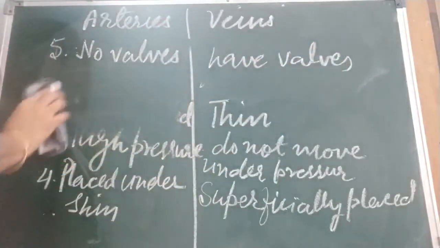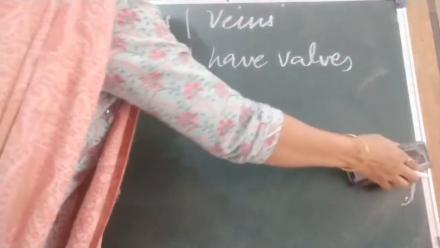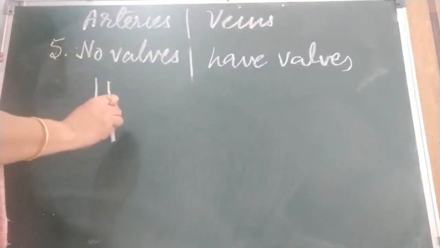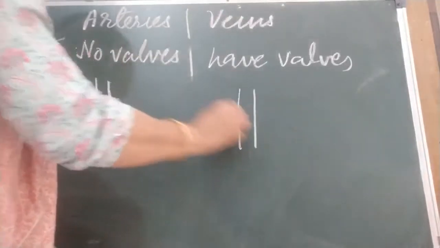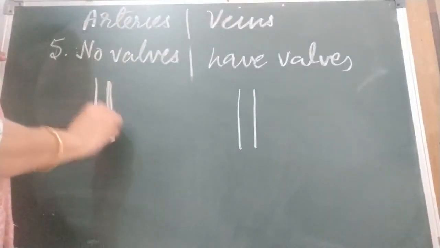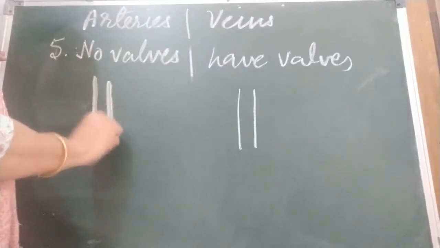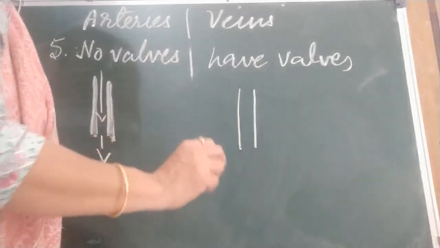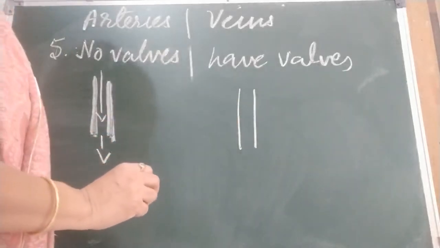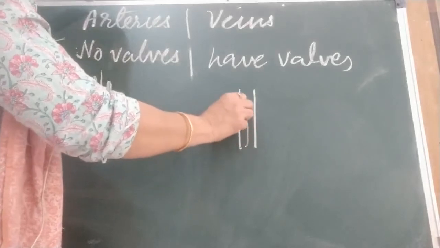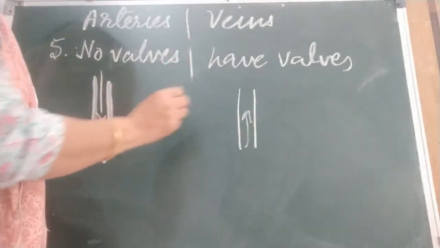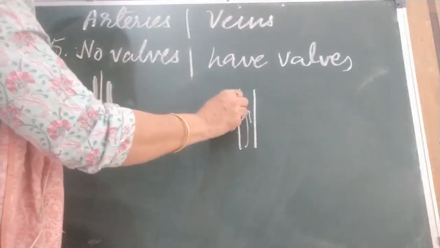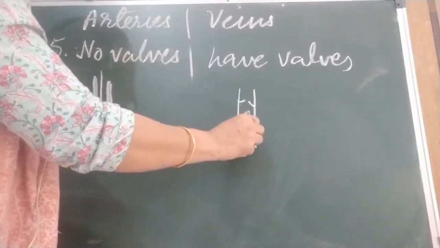See the picture I am going to draw here of both. It is given in the book. You can see that these are arteries and these are veins. As I have drawn, arteries are thick walled because blood is flowing with pressure, and veins are thin walled because there is no such pressure. So thick walled and thin walled is clear. Second, no valve is there in arteries, but in veins the valves are there. Why are the valves there?